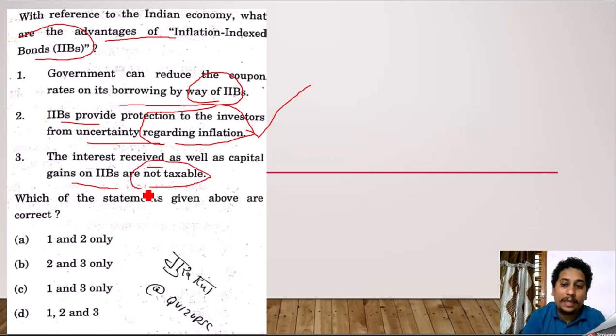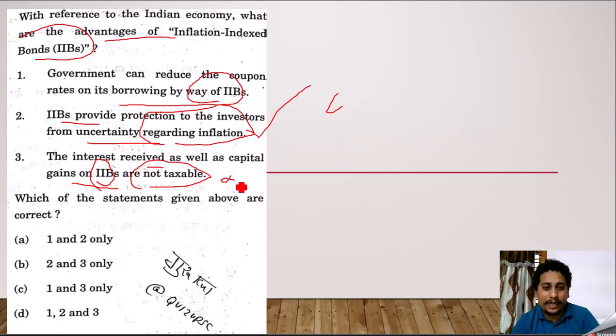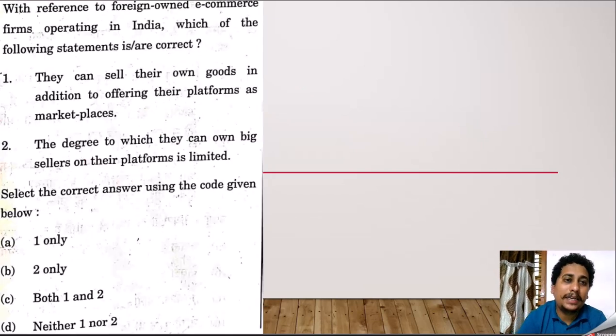Actually, this statement is slightly off, because the Central Board of Direct Taxes, CBDT, says the interest received on inflation indexed bonds is actually taxable, but can be tax rebated also, though it is seen as taxable. So according to my logic, the third statement gets eliminated and A, 1 and 2 only, shall be the correct answer for this question. Okay guys, next.